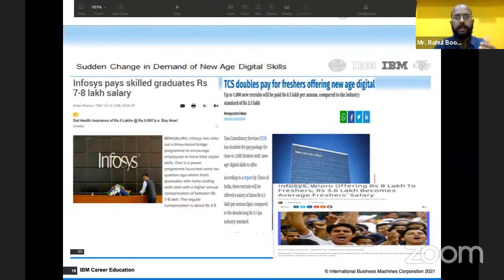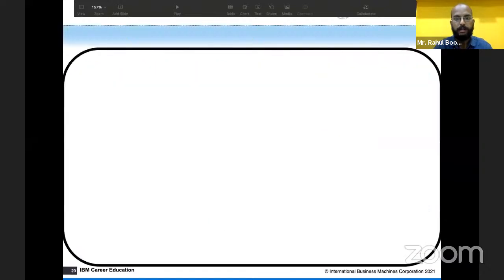So right now the minimum package being offered in the market is 7 to 8 lakhs. Right now it is 7 to 8 lakhs, but think of the next 4 years. In the coming 4 years, that might be 15 or 16 lakhs starting, because the candidate will be an expert in a certain field. Let's say data science, let's say big data. He will be an expert in whatever tools are being used in big data.